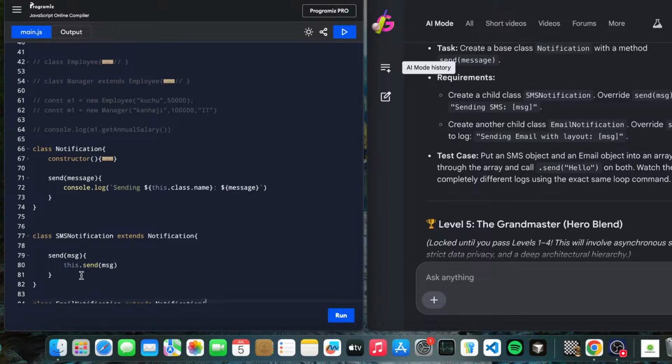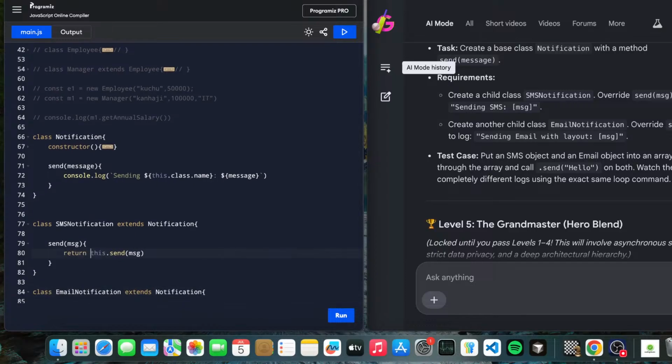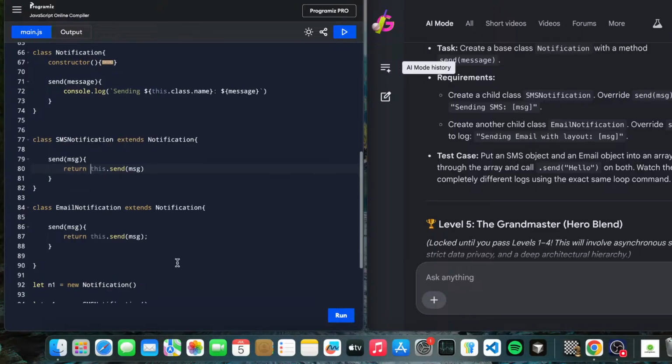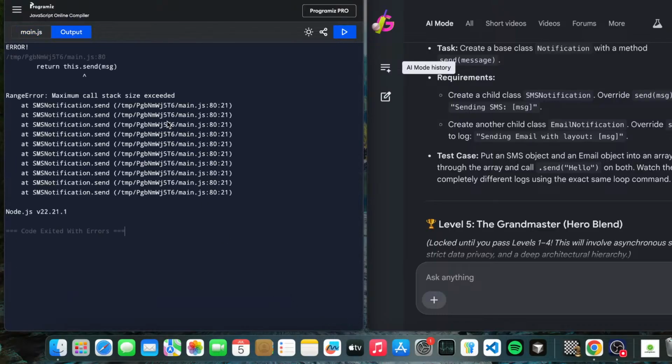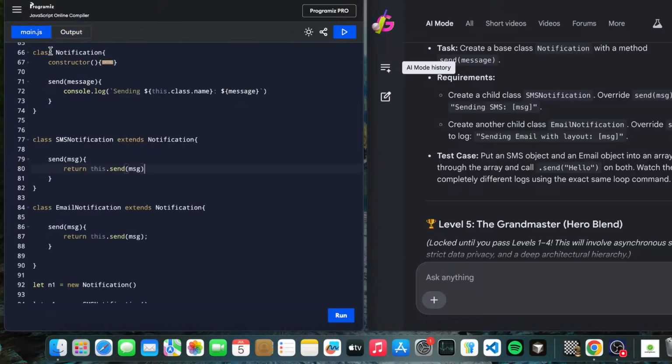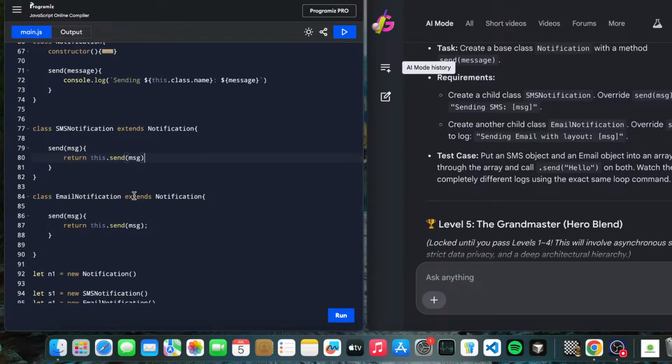Let's just see what we have done. Let's put the return keyword also. Okay, now I think there's no maximum call stack error. Okay, we are doing something wrong, we just have to figure out what and where we are wrong. Line number 18, we are wrong here.